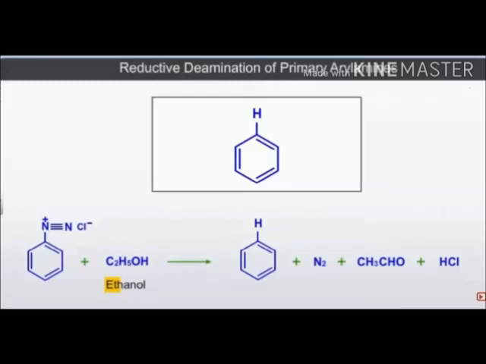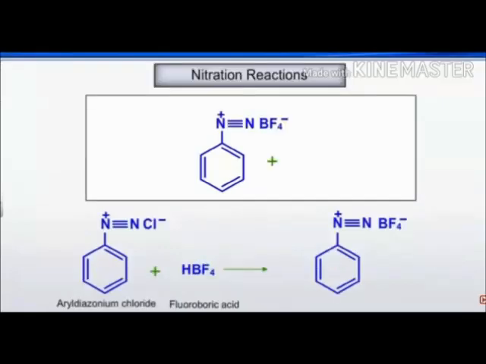If we react benzene diazonium chloride with ethanol, arenes will be formed. Ethanol is converted into acetaldehyde. You can see how it is converting, and arene is formed. Arene is the main product we require. So hypophosphorous acid and ethanol are able to form arene from benzene diazonium chloride.